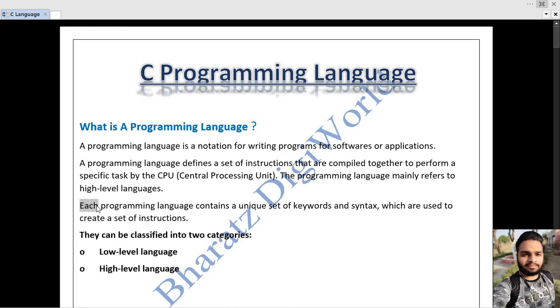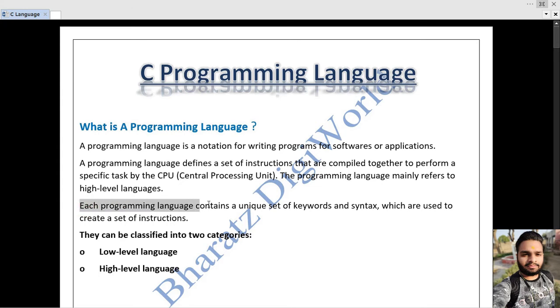Now, you'll ask me what is a high-level language or what is a low-level language. So a high-level language is a language that is easily understandable or interpreted by the programmers. Or we can say a high-level language is a language that is very difficult for the compiler or interpreter, or we can say the machine, to understand. As you know, a machine only understands binary language, that is a language of zeros and ones. So this binary language is a low-level language for the machine, and the high-level language for the machine is the programming language that we use to write.